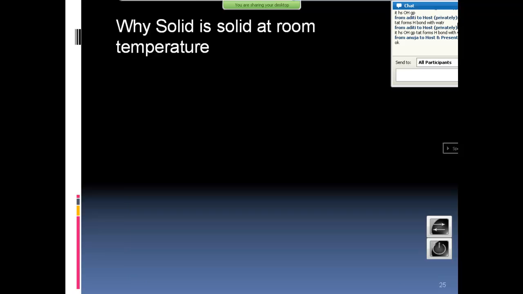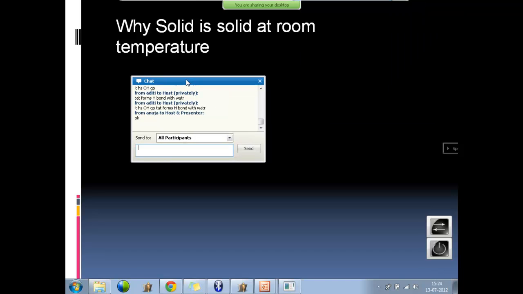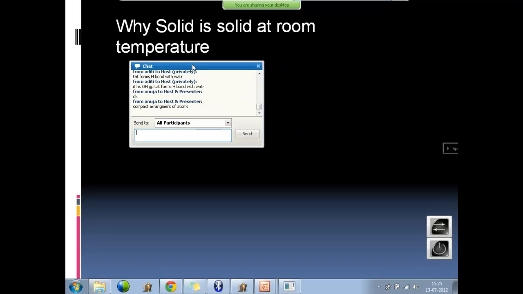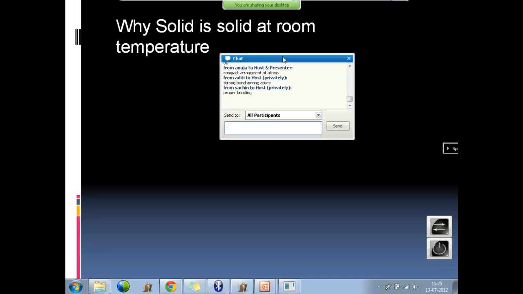Fine. Now tell me why a solid is solid at room temperature. Why is this laptop not melting? Which is very funny, but it has a lot of understanding. Yes, compact arrangement. Why? At room temperature, why will a solid not suddenly melt down? Why do humans not melt? In Terminator they show it, right? Terminator Part 3, it melts suddenly. It will only melt at the saturation temperature.